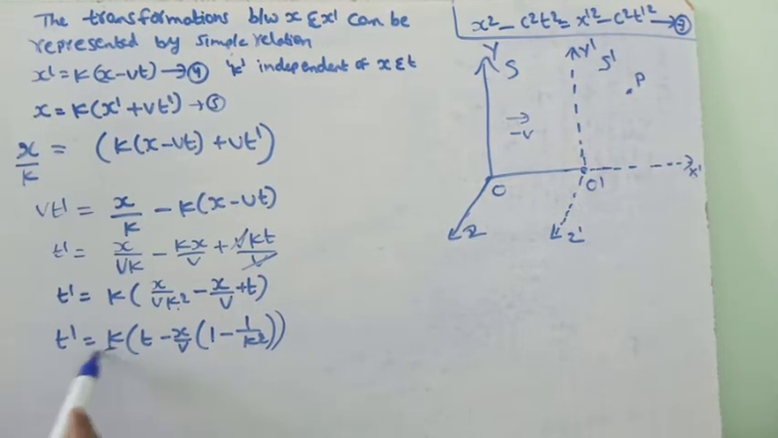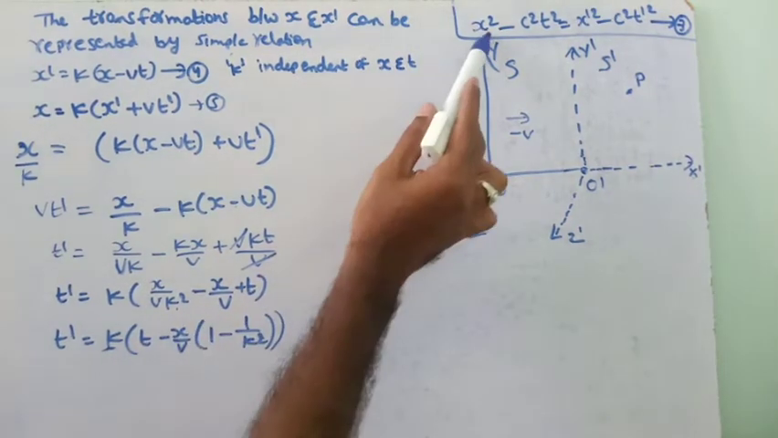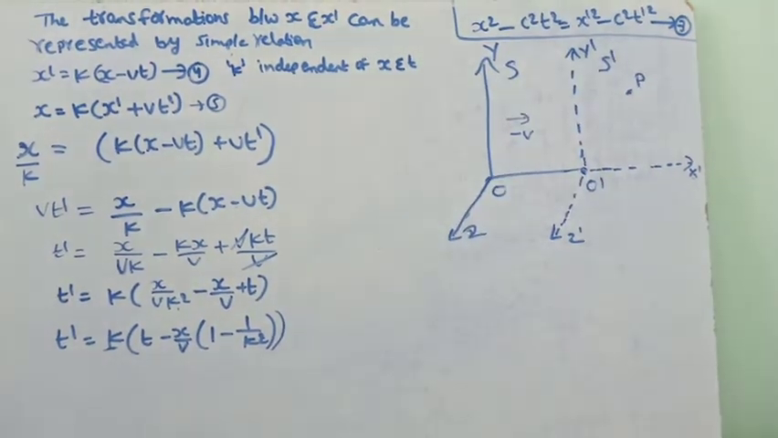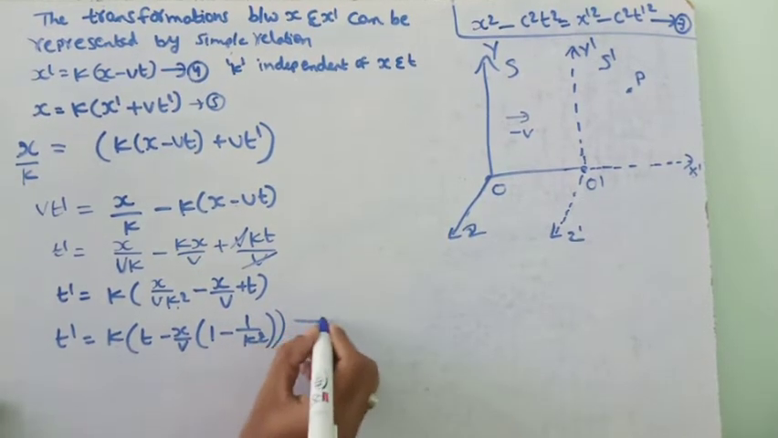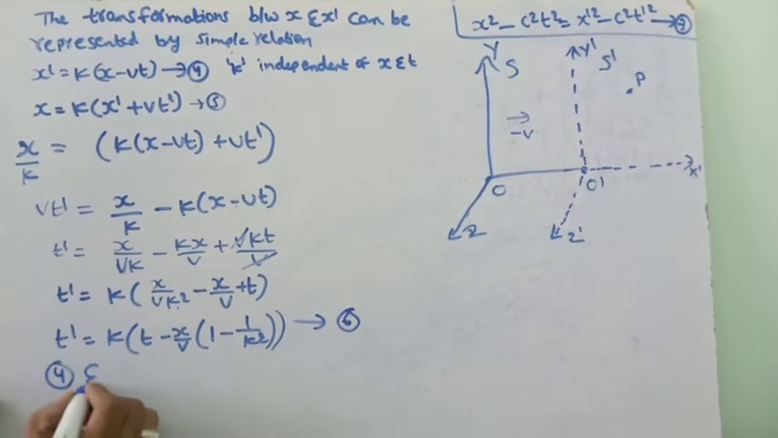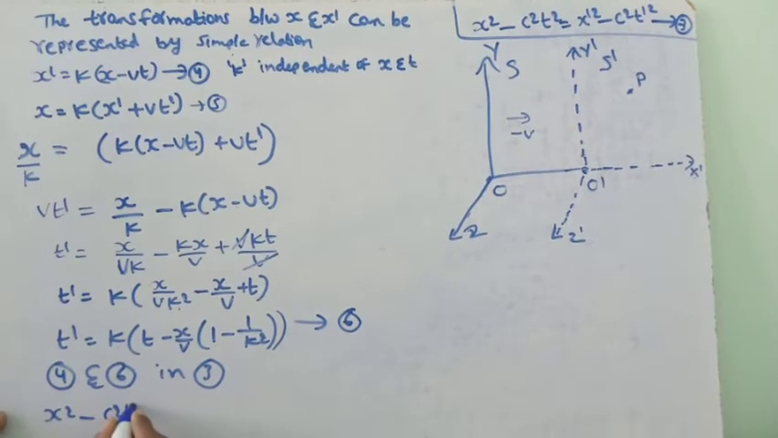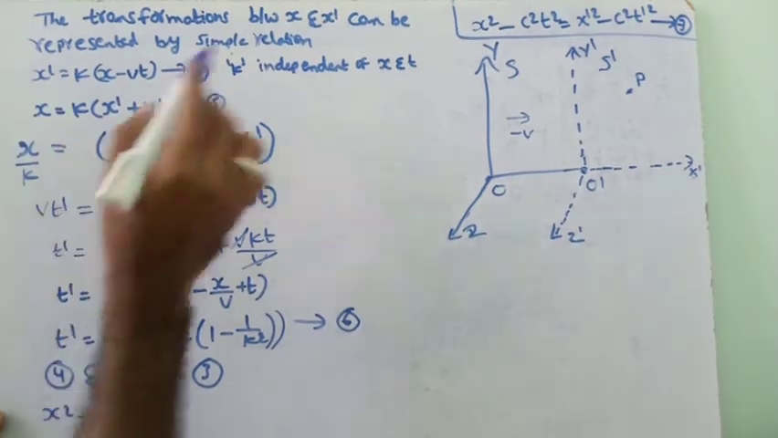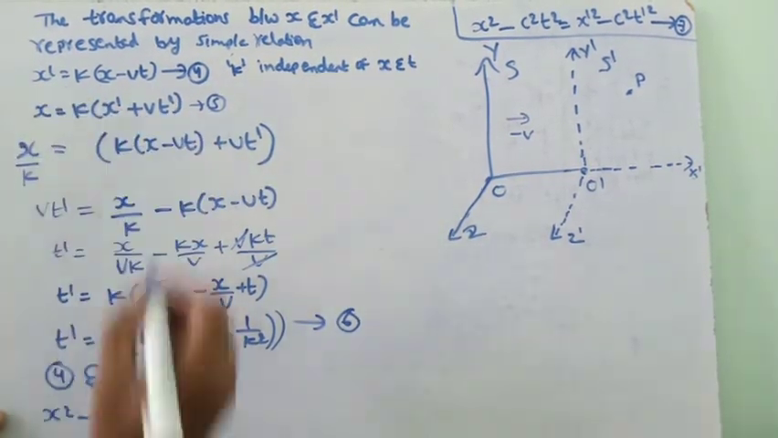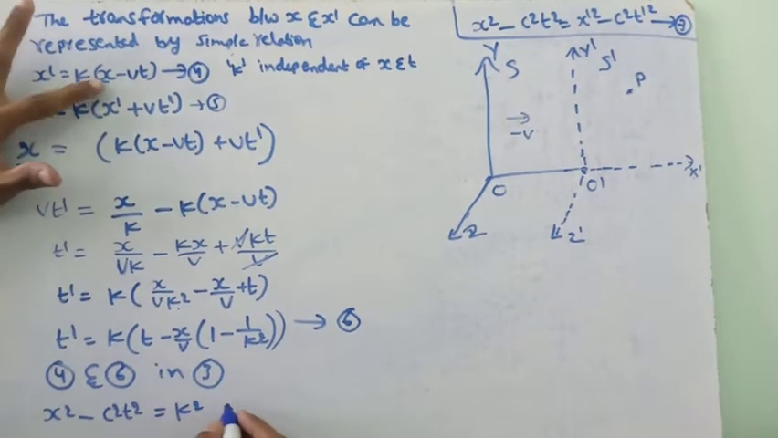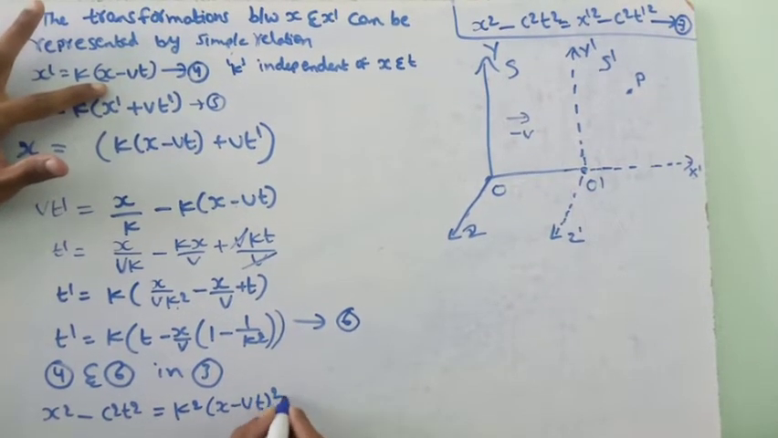Here we need to substitute the k value. For finding the k value, we substitute t dash and x dash in equation 3. Here x dash square and t dash square we are going to substitute. Now substituting 4 and 6 in 3, we have x square minus c square t square is equal to x dash square. We need to substitute x dash square, so squaring, k becomes k square, and we write (x minus vt) whole square.